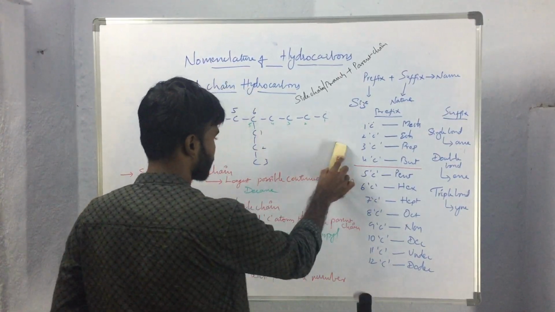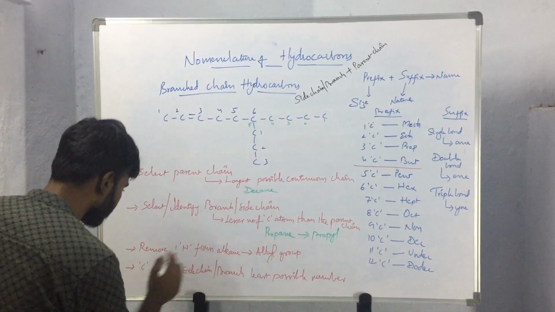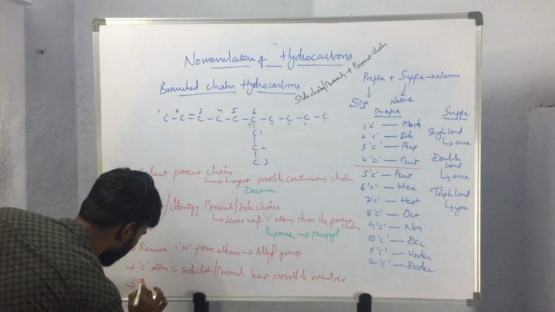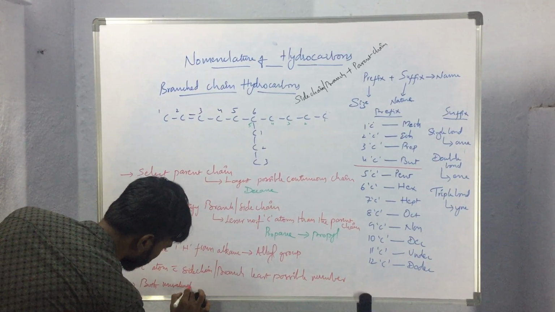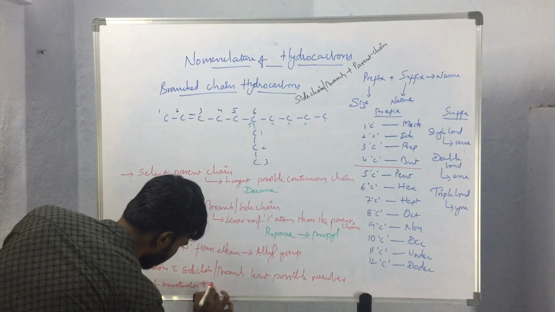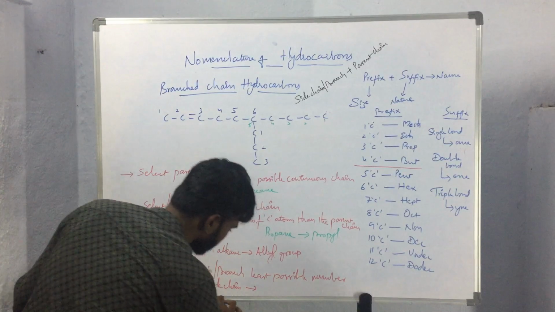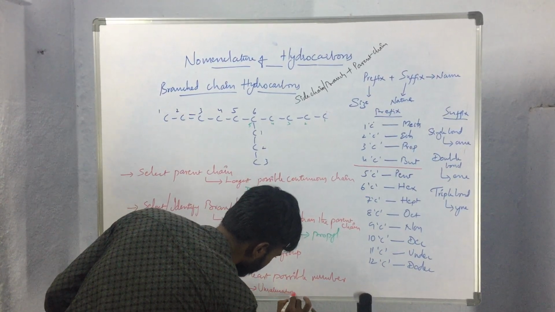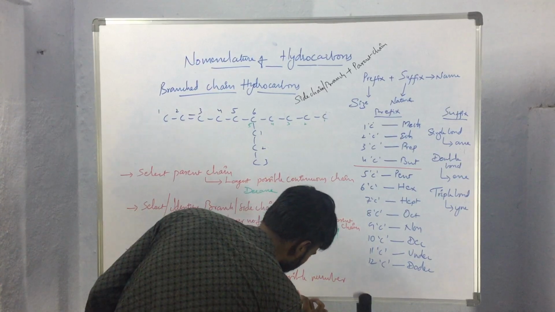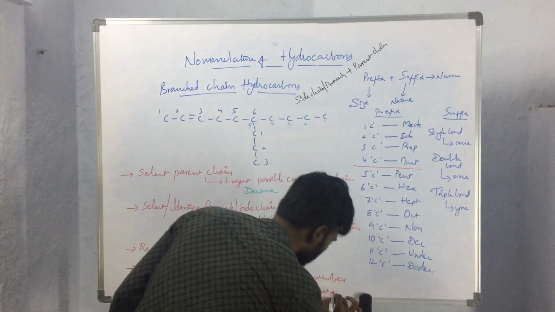So the point we should remember is, if the compound contains both unsaturation and the side chain, in this condition, unsaturation should get the least possible number.